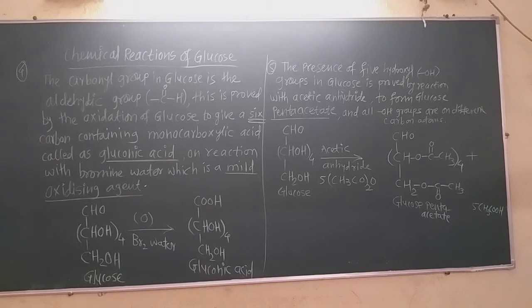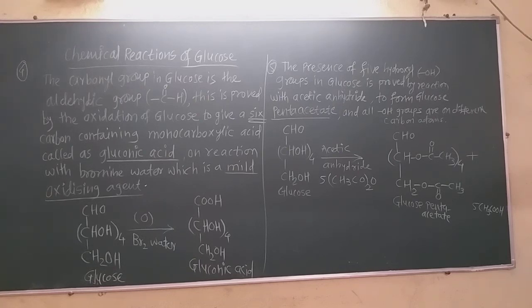In the similar way, glucose contains the aldehyde group in its structure, so it also gives the glucoxime when it reacts with the hydroxylamine, and also with the hydrogen cyanide. It gives the cyanohydrin, because aldehyde and ketones, carbonyl compounds, give the cyanohydrin. Similarly, glucose also gives the cyanohydrin. So that is the proof that glucose contains the carbonyl group. Carbonyl group means dash C double bond O dash. But now we have to see whether the carbonyl group is aldehydic or ketonic.